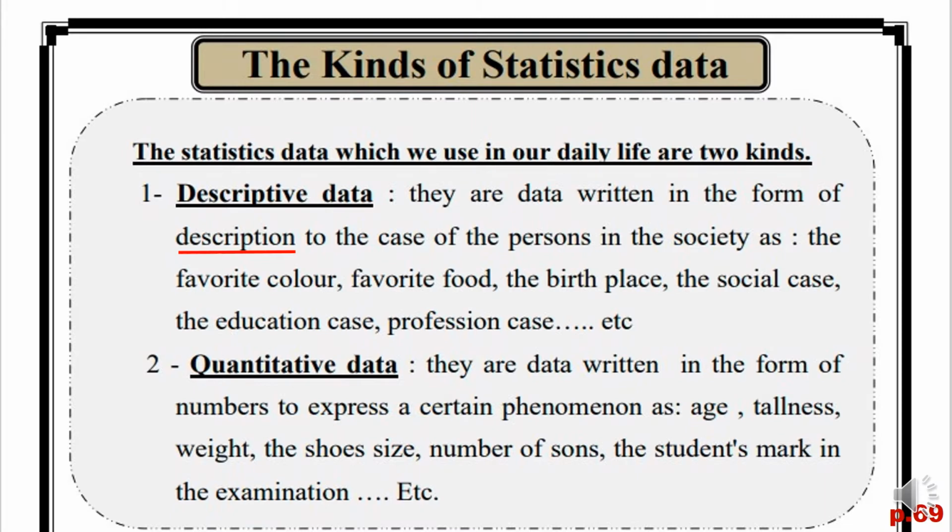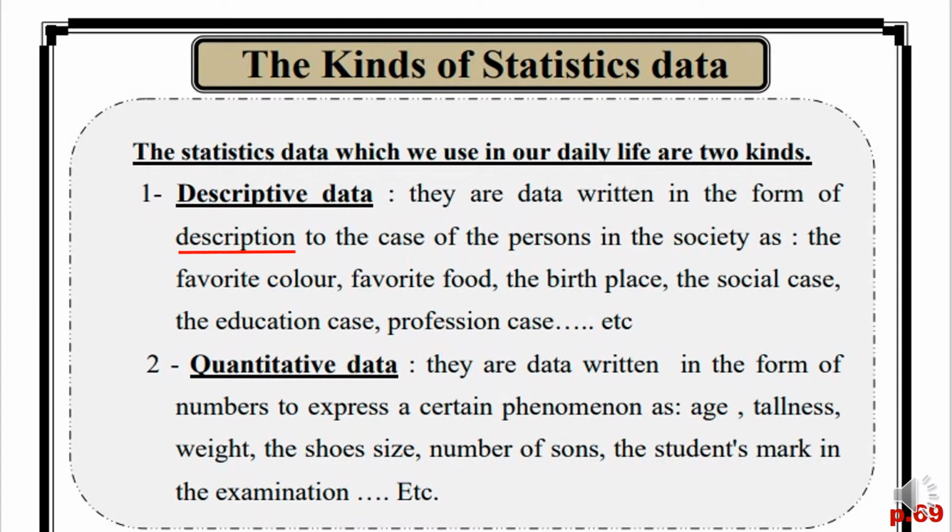And here, number 2, I have the quantitative data. The quantitative data are data written in the form of numbers to express a certain phenomenon, such as age. If I ask you about your age, you will tell me 6, 5, 10, 12, whatever. So it's a number. Tallness, you will tell me also a number. Weight, 70, 60, 50 kilograms, so it's a number.